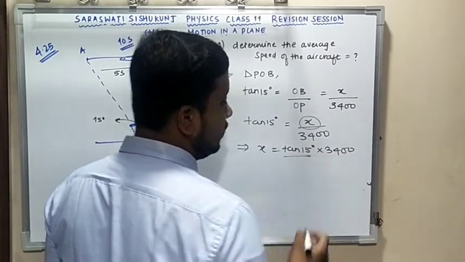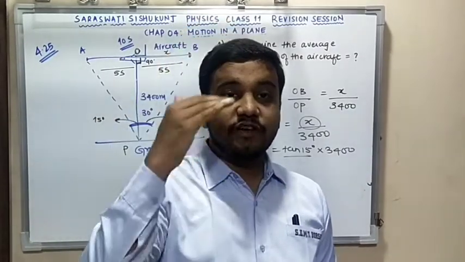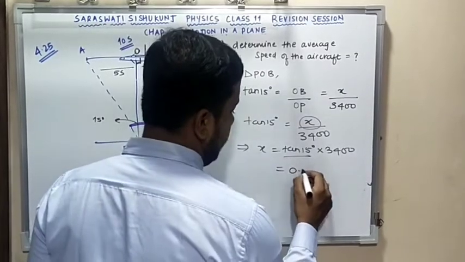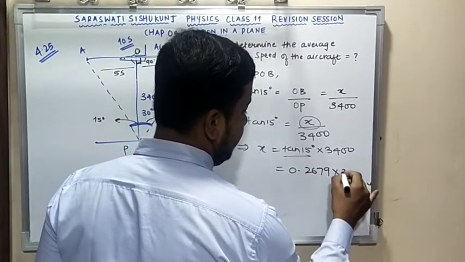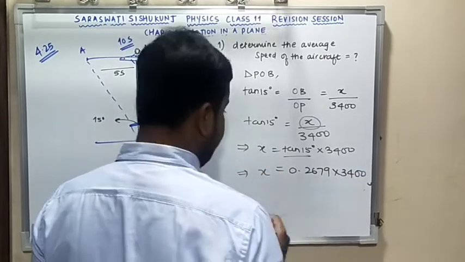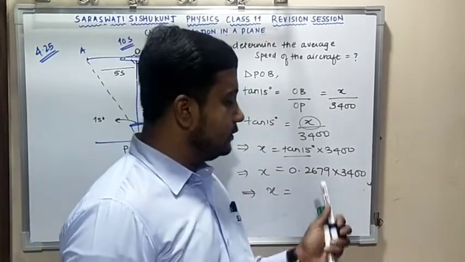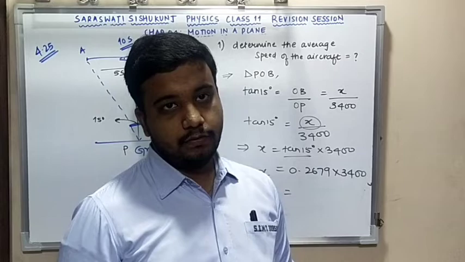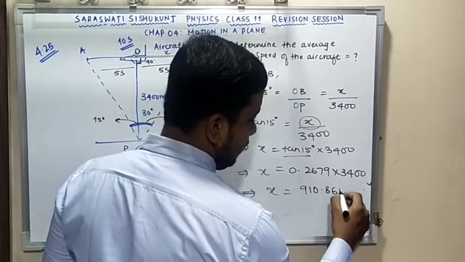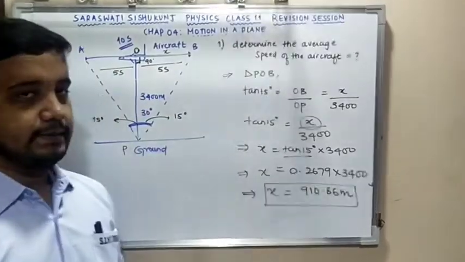For tan 15 degrees, you have to refer to the logarithmic table of Navneet, and in that you have to go to natural tangents and 15 degrees. You are going to get your answer as 0.2679. Multiply this 0.2679 into 3400. That is, your answer is 910.86 meters. And this is the distance.